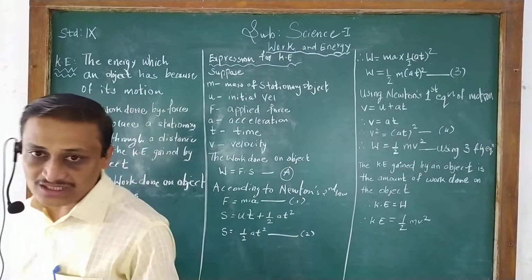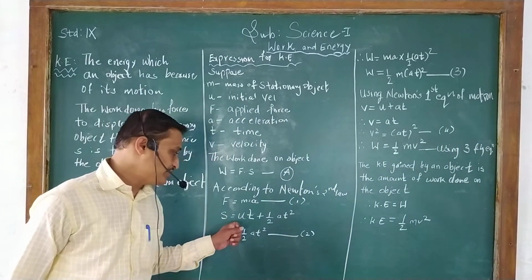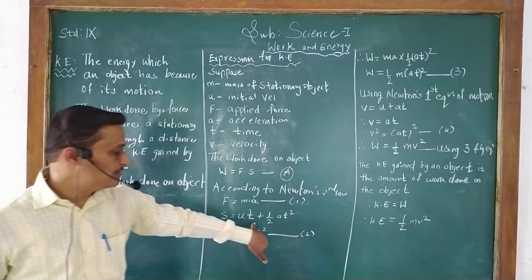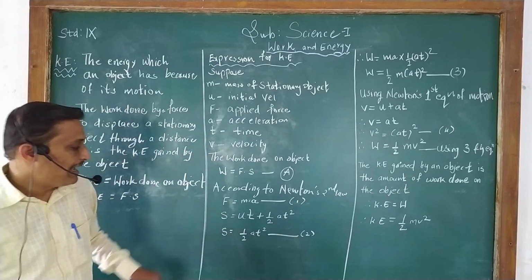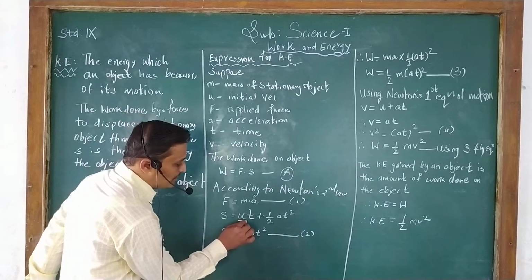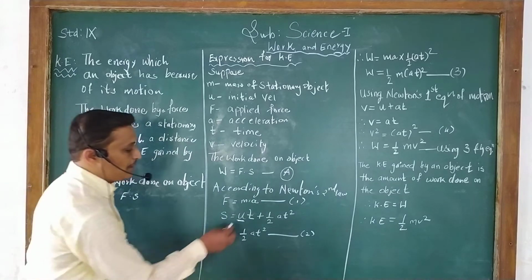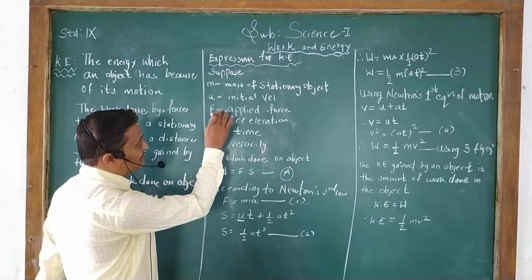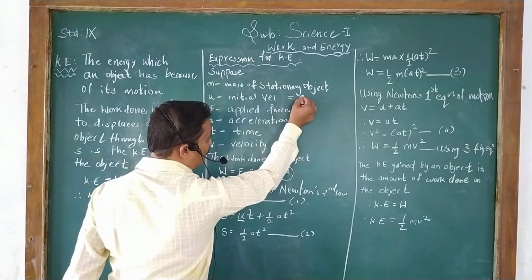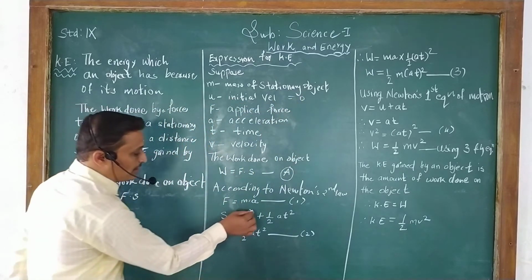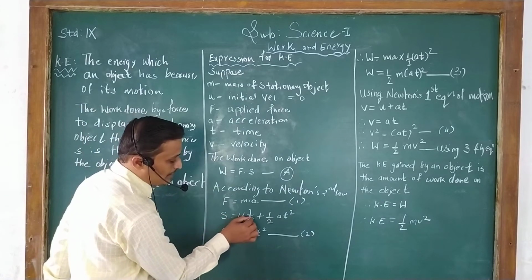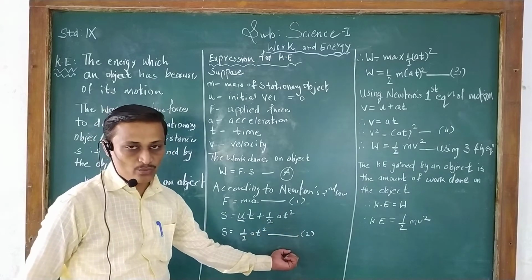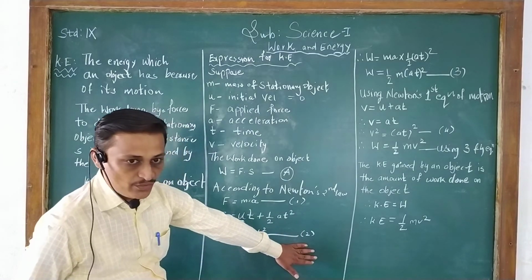From the second equation of motion, S equals ut plus half at square. Since u is the initial velocity, which is 0, the whole term ut becomes 0, and we are left with half at square. Mark it as equation 2.